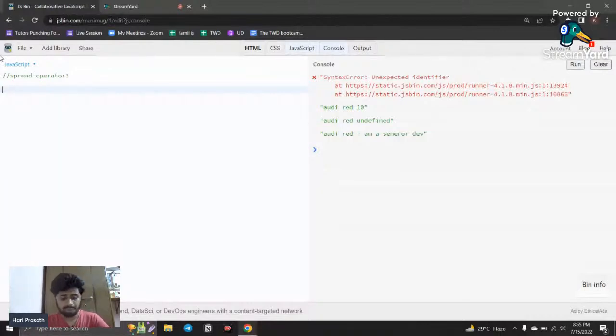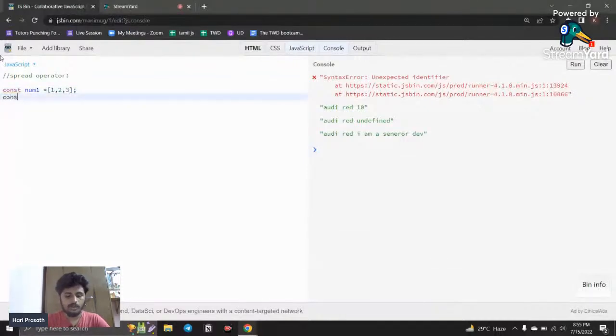For example, I have an array: const num1, 1 comma 2 comma 3. This is not an array yet, so I use a square bracket. Okay, so this is an array.